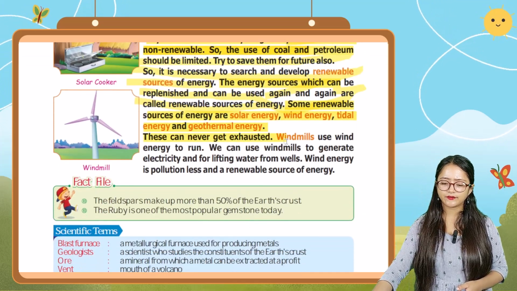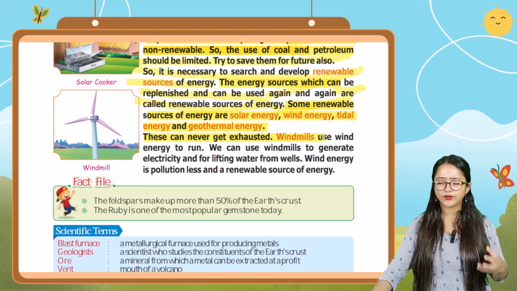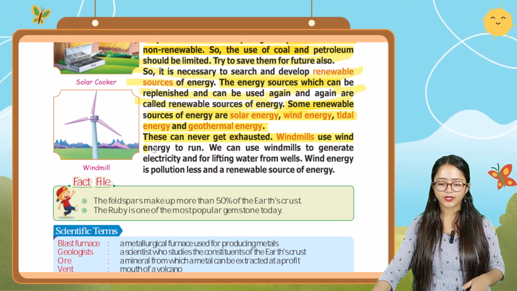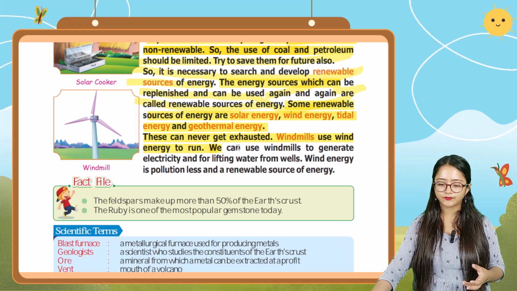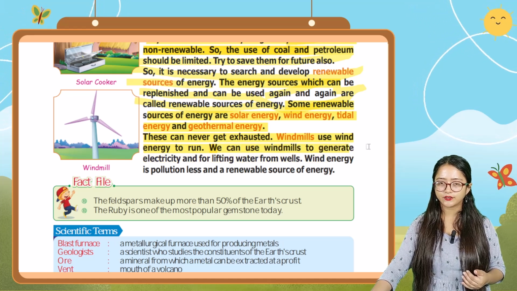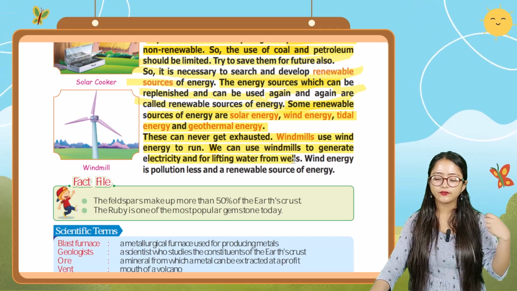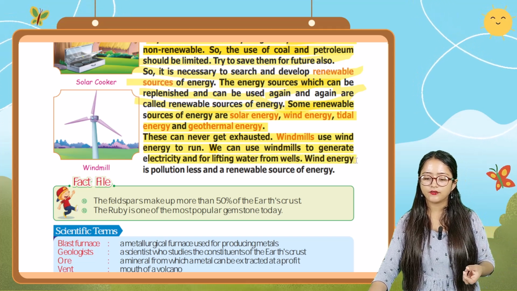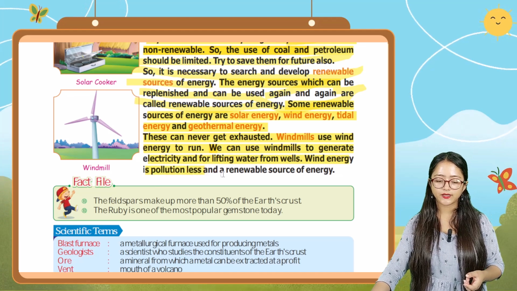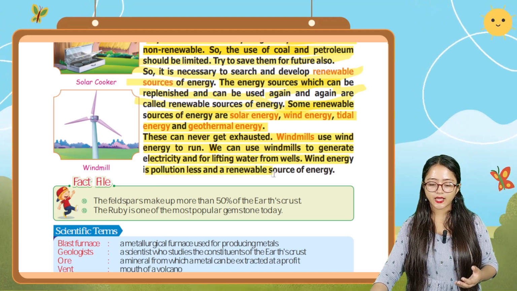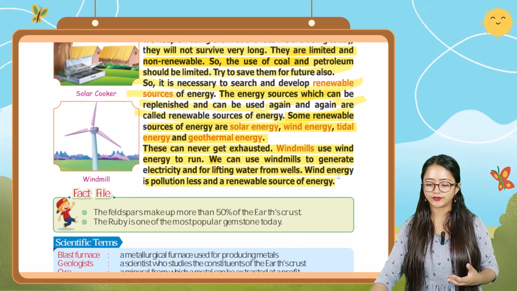These can never get exhausted. Windmills use wind energy to run. We can use windmills to generate electricity and for lifting water from wells. Wind energy is pollution-free and a renewable source of energy.